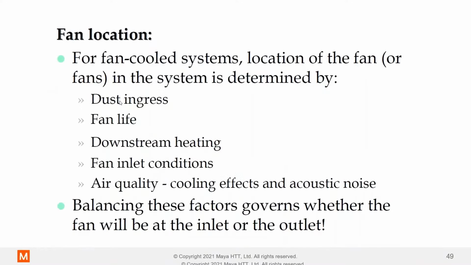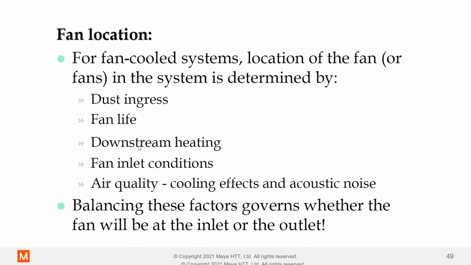So, a couple of things to consider for fan-cooled systems. Things like dust ingress. This is a bad thing. It coats the inside of components. It can look bad, and if there are metallic shavings, it can short things out. It's very problematic. Fan life, especially the bearings: if dust gets into those, that's a big problem. They can go down, and it's not a quick job to replace fans. You almost certainly have to open up the server and swap those out.